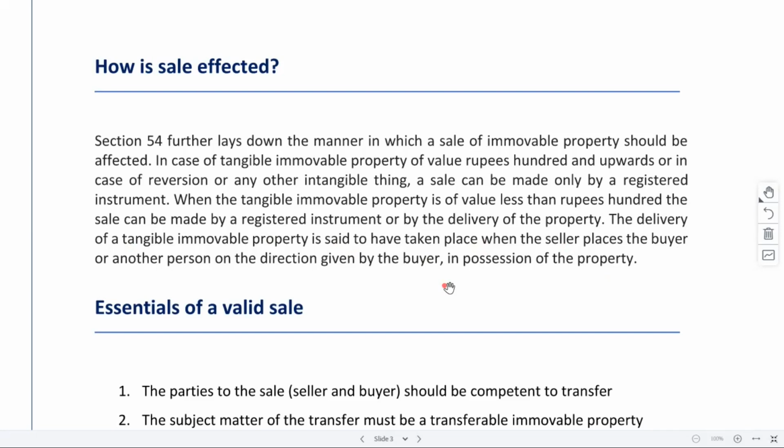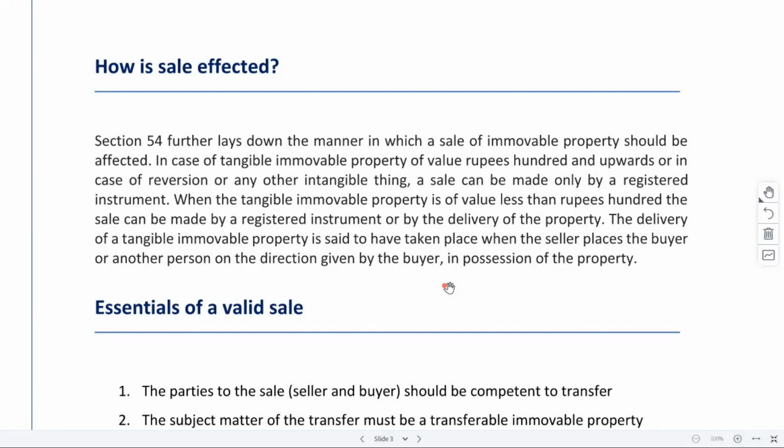You may be giving it to that person, or you may be giving it to someone else on that person's behalf. Like a person may buy a property, but he does not want to stay there, only for his family members he is buying. Maybe he wants his parents to live there. In that case, you will have to give possession to his parents. Whatever it is, you can accordingly give.